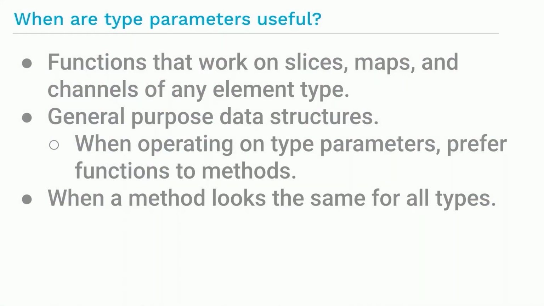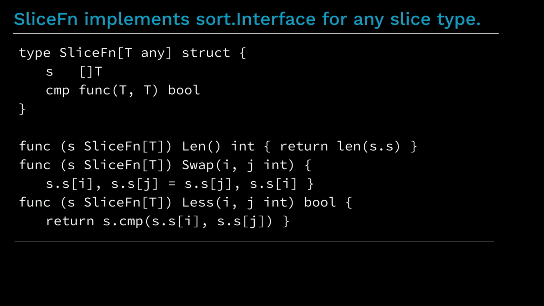Another case where type parameters can be useful is when different types need to implement some common method and the implementation for the different types all looks the same. For example, consider the standard library's sort.Interface. It requires that a type implement 3 methods, Len, Swap, and Less.